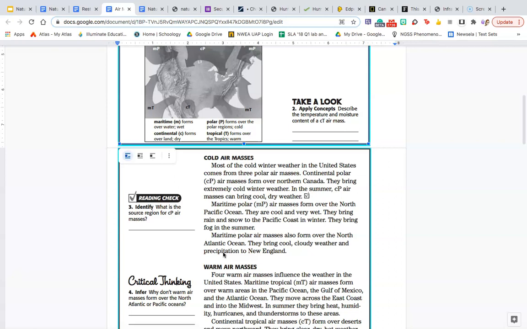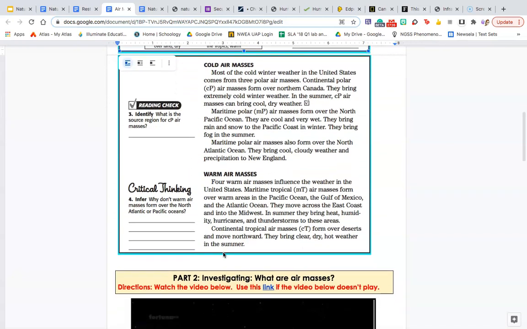Maritime polar air masses form over the North Pacific Ocean. They are cool and very wet. They bring rain and snow to the Pacific coast in the winter. They bring fog in the summer. Maritime polar air masses also form over the North Atlantic Ocean. They bring cold, cloudy weather and precipitation to New England.